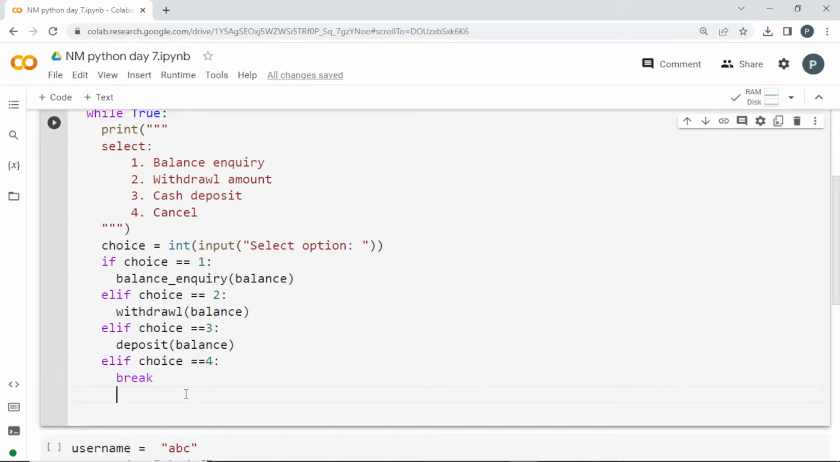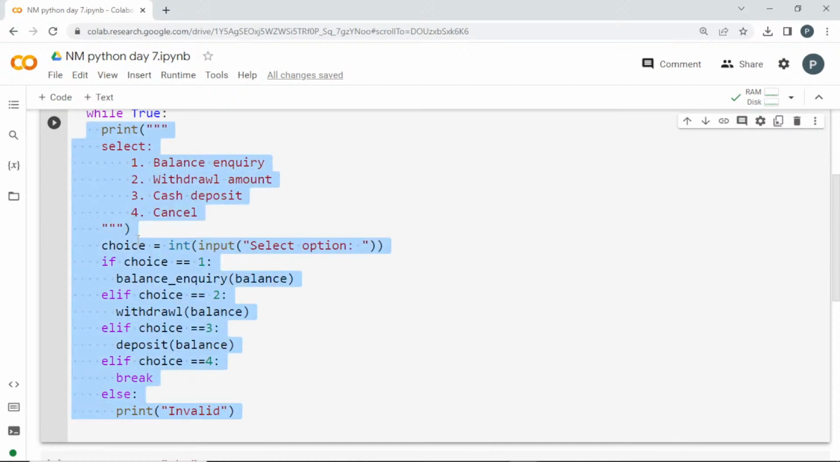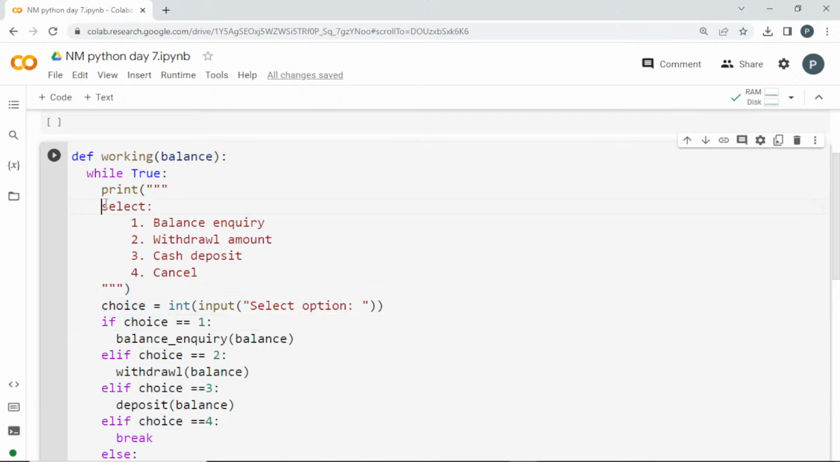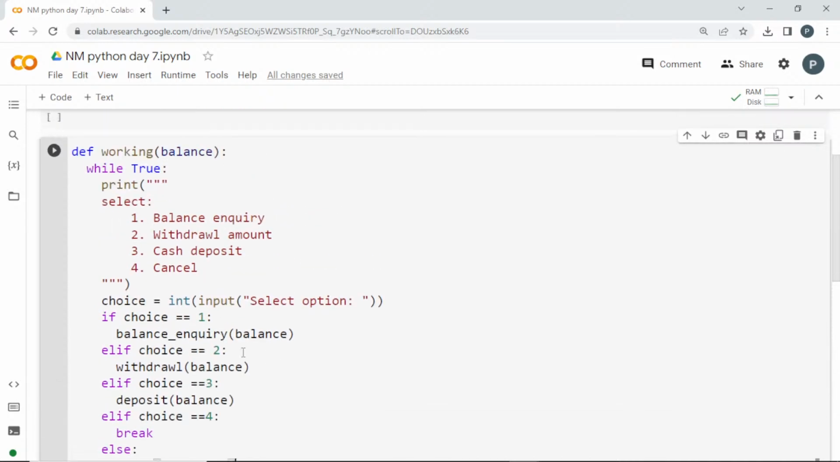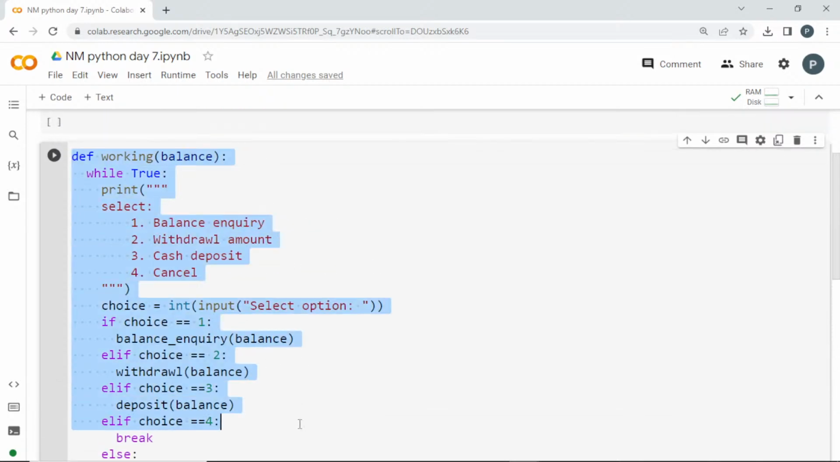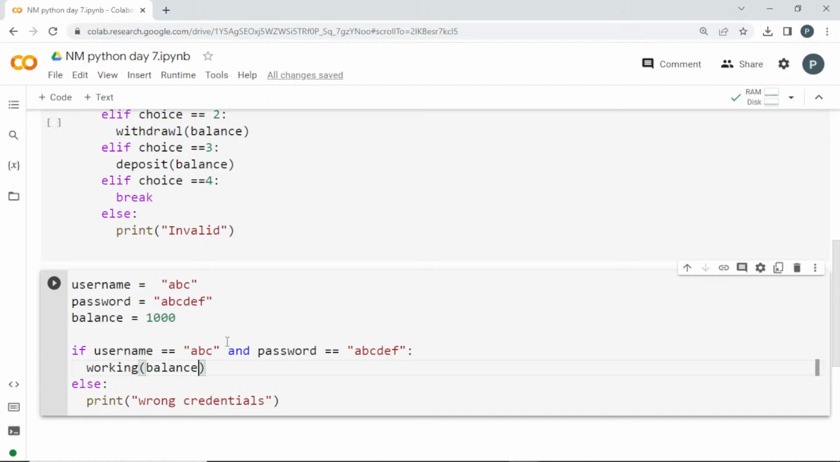We have to add one thing, which will be the else option. If the user enters anything other than 1, 2, 3, 4, I am just going to print invalid. Since it is in a while loop, it is going to show these options once again and ask for the input. One by one it is going to get input from the user, and if he types something else, I am going to print invalid. So this will be the complete thing of this working. You have completed this one.